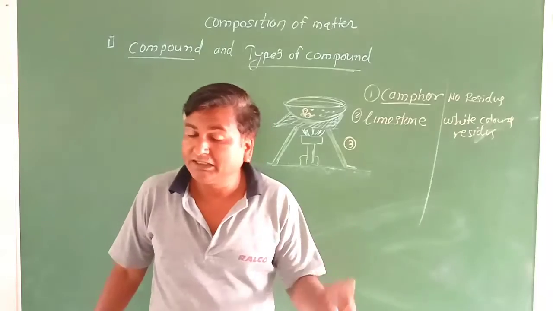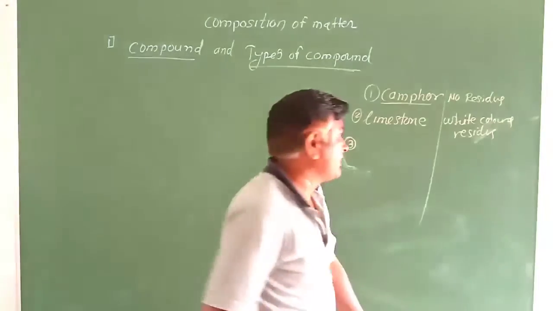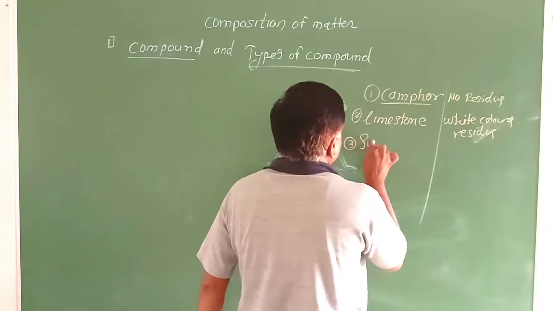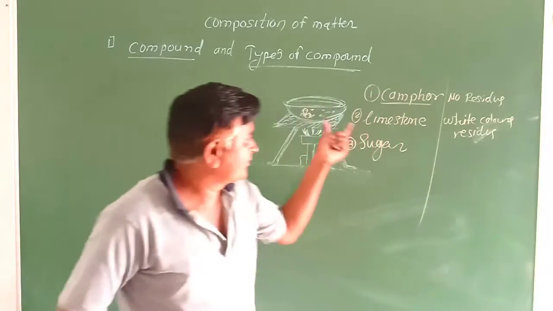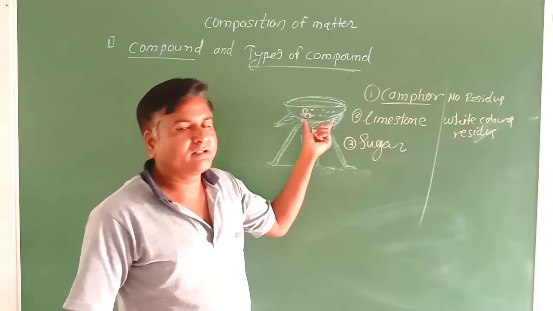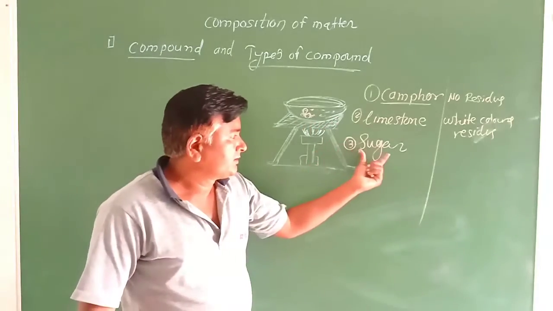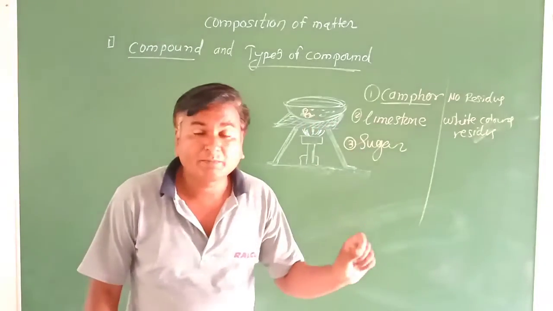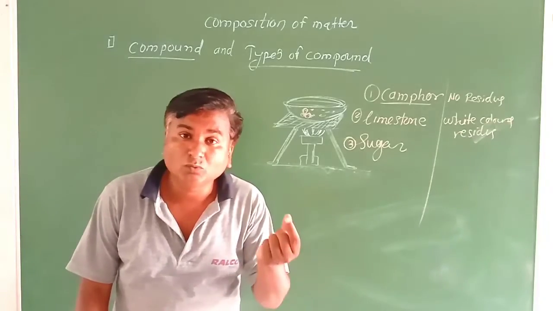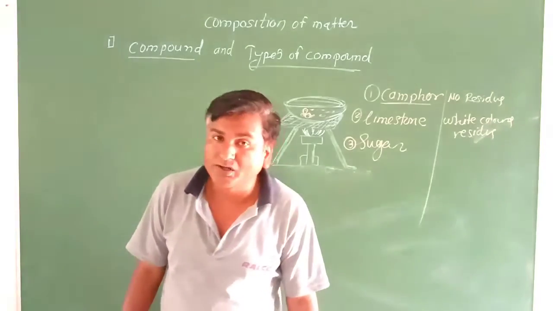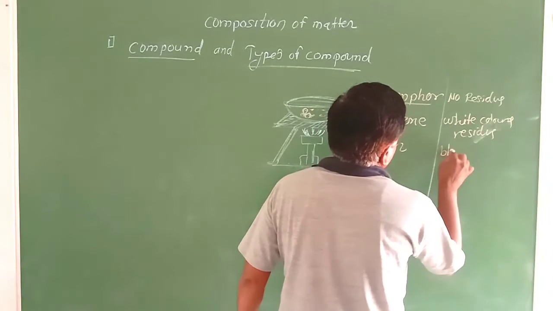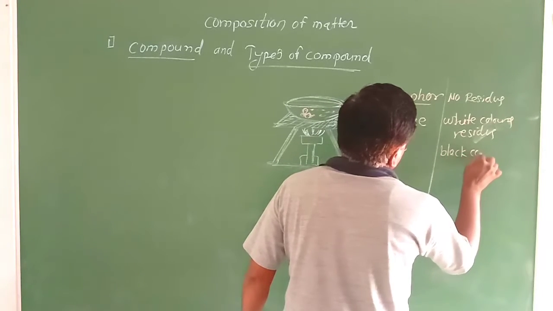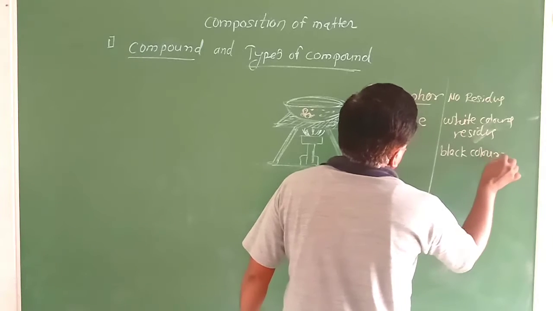But when we heat the sugar particles, as shown in the additional picture, and provide heat by burner, these sugar particles will convert into blackish carbon or coal. Therefore we get a black color residue.